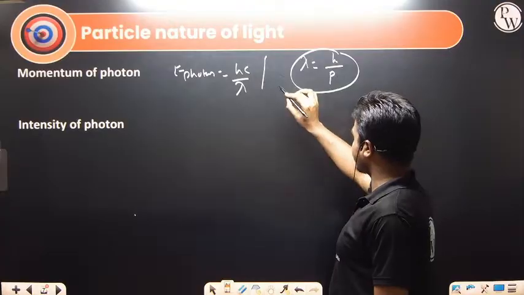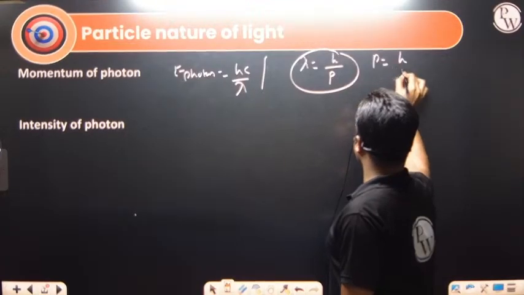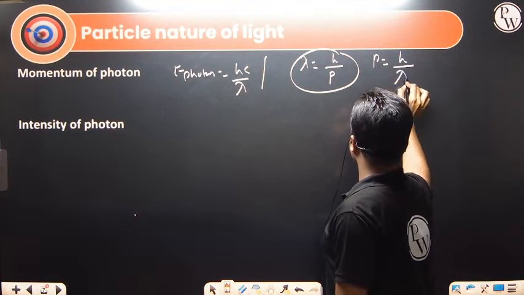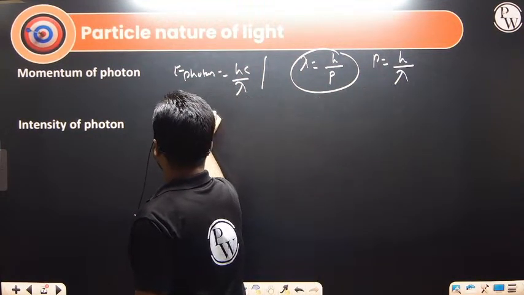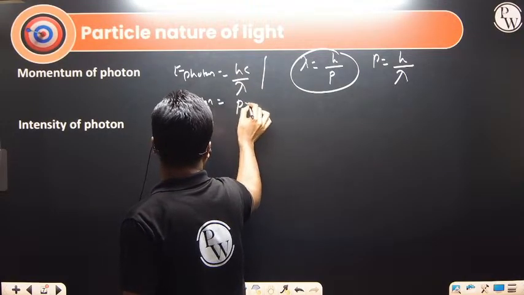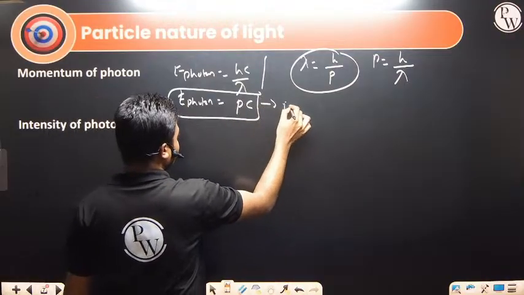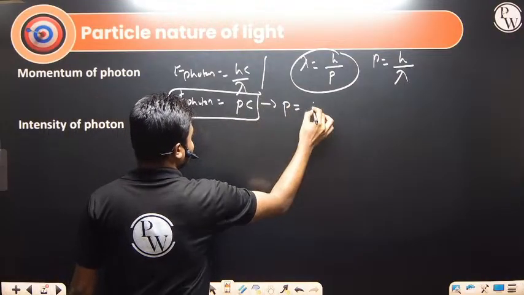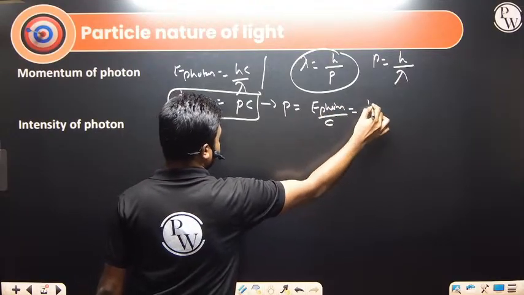So from here we can calculate the momentum. I want to find the momentum of this. What is momentum? h by lambda. Putting this value over here, h by lambda is p. For the energy of the photon, I will write that the photon energy is given by hc by lambda, and h by lambda is p, so this will be p multiplied by c. And from here we can write that the momentum of the photon is the energy of the photon divided by the speed of light, which also equals h by lambda.